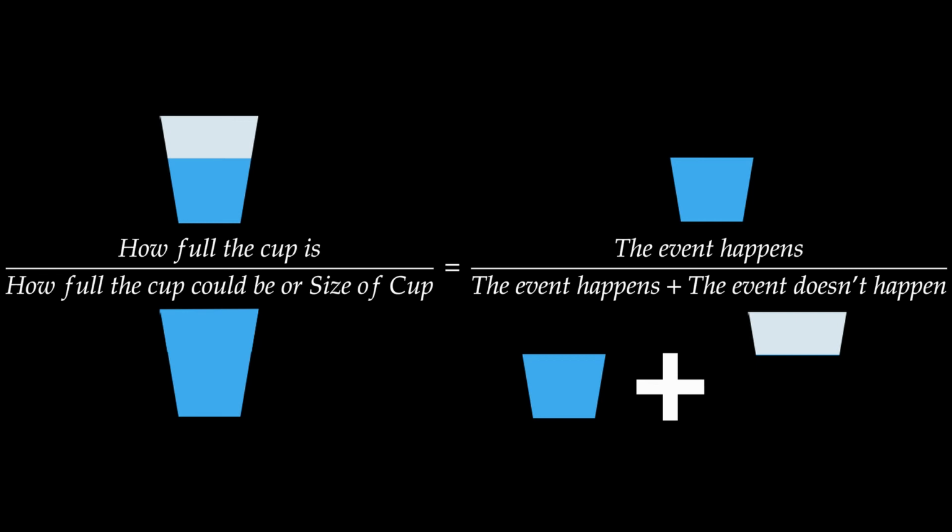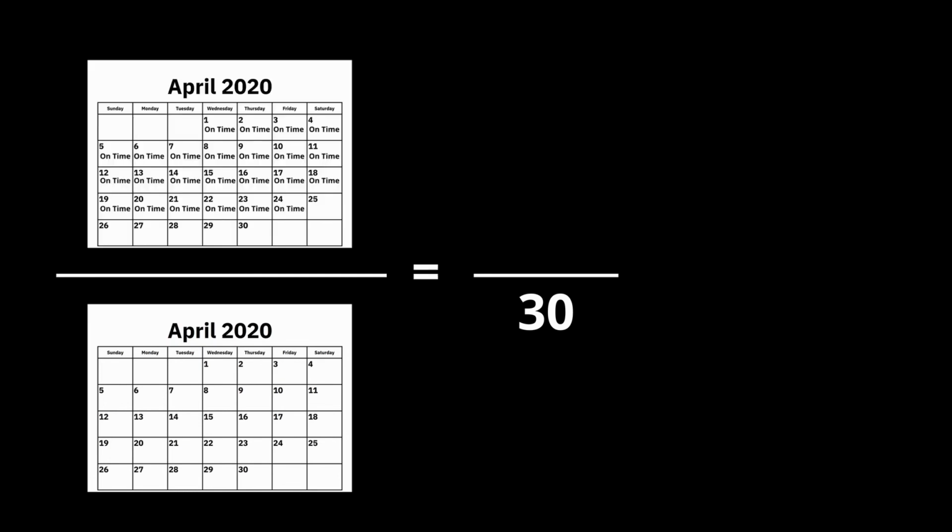This ratio will give us a number based on data that informs us of how likely an event will happen. In Chad's case, there were 30 times he could be on time or late. So the bottom number is 30 because those are all the days he had the chance to either be on time or to not be on time. However, our event is him being on time, which only happened 24 times. So that is the top number. So we get 24 over 30, and when we divide it, we get 0.8. 0.8 as a percentage is 80%.